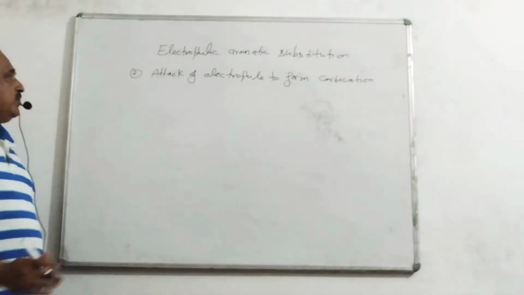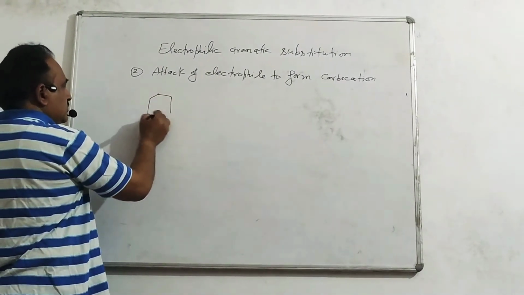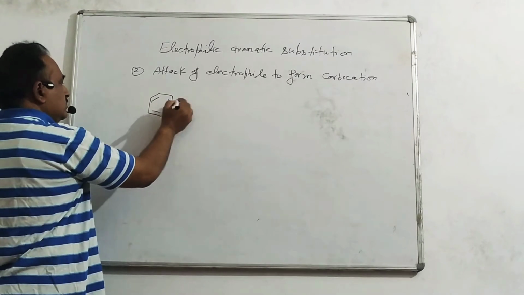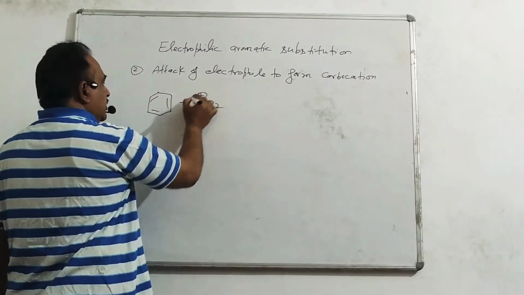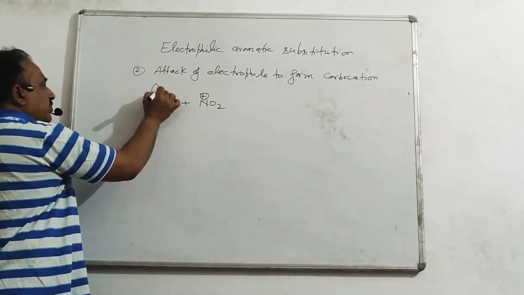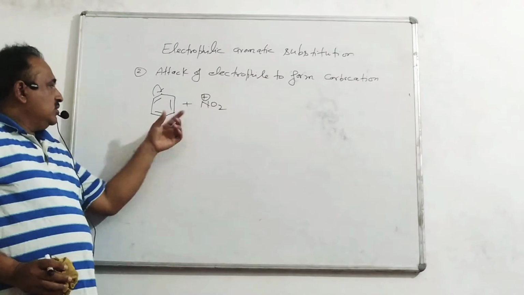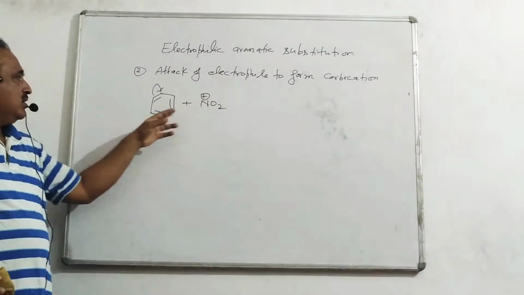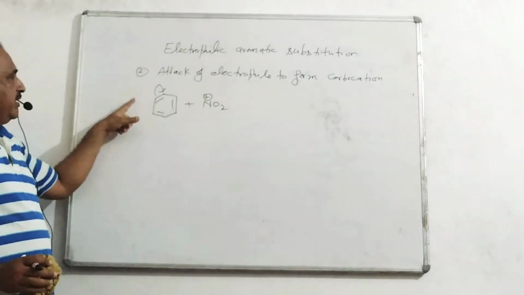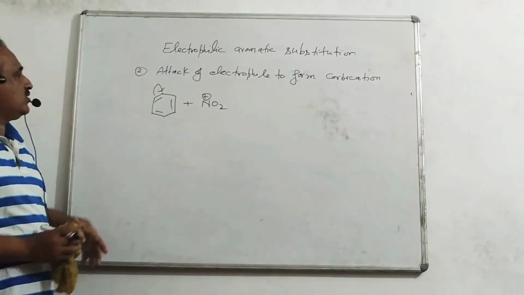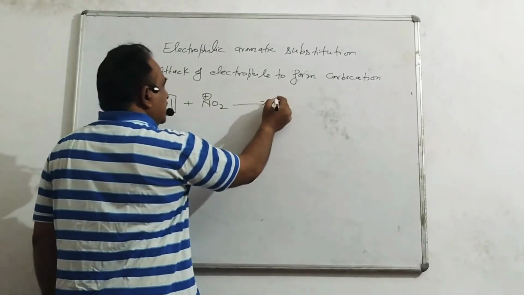Here in this step, carbocation is formed, plus NO2 plus. This is the electrophile, displacement of electrons. Here an electron shift occurs. This is the NO2 plus electrophile. This is positively charged, so it will need a negative charge. This is displacement of electrons, and NO2 plus attacks that carbon.